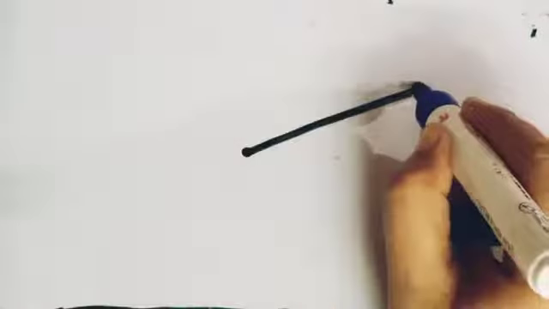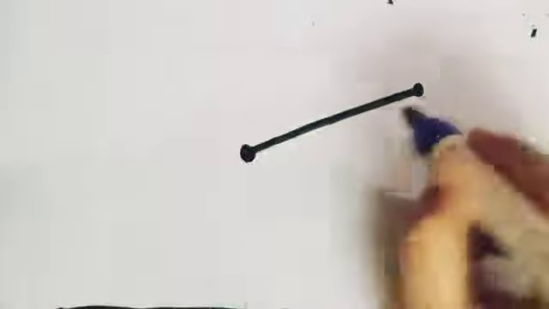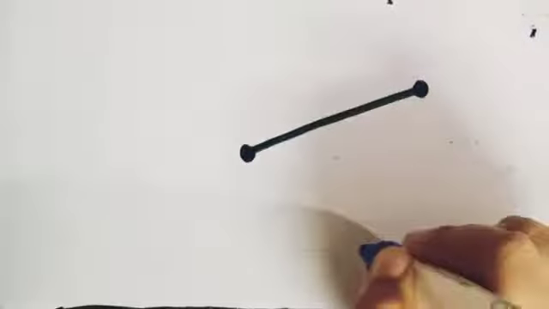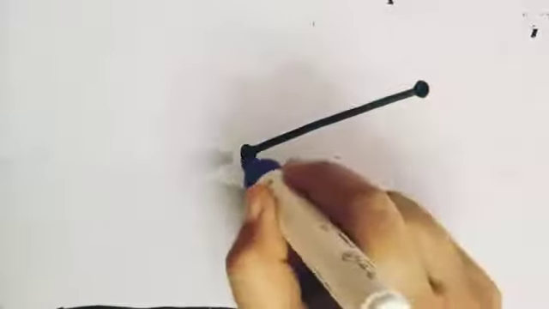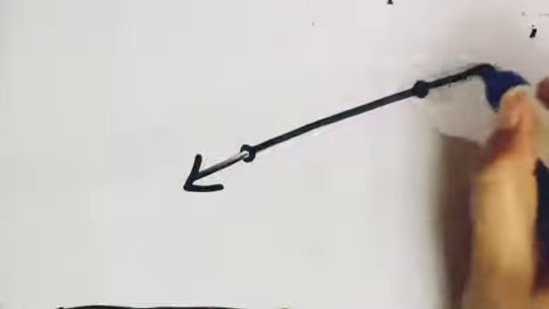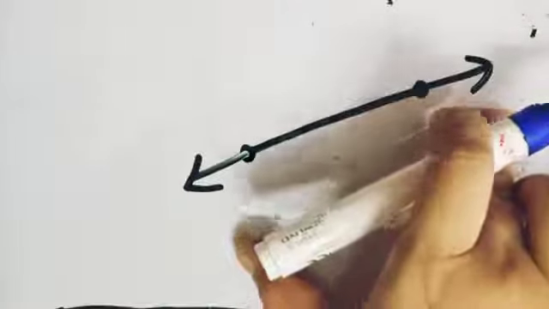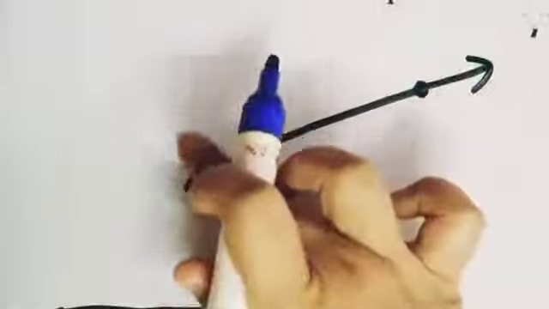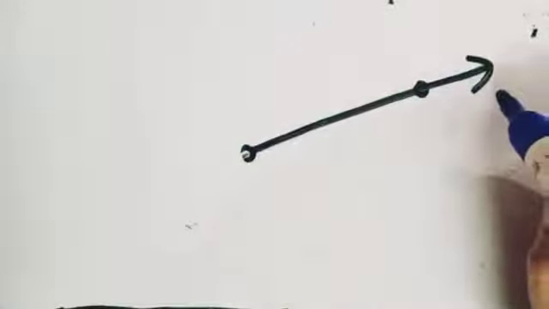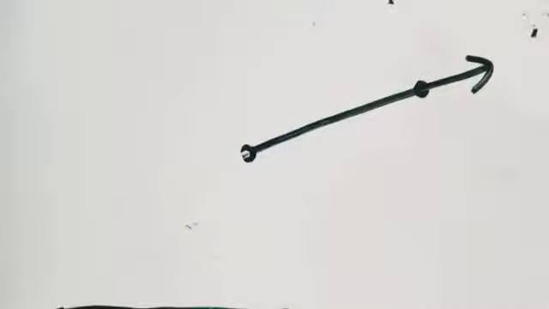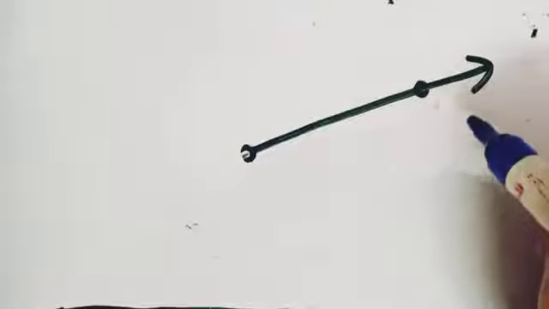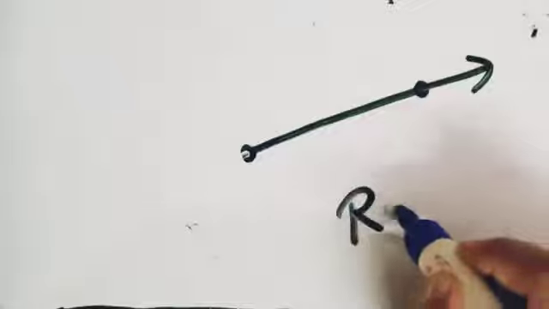Now as you have seen, a line which has fixed length is called a line segment. A line which has no fixed length, which is moving towards both directions, is called a line. Now what if a line is only moving towards one direction? Moving means it's only extending in one direction. So what is this called? This is known as a ray.